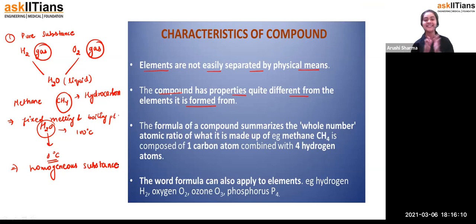So right now, students, these are the properties of the compounds which we can see here. Pure substance. Secondly, fixed ratio. Can't separate them out by physical means. Properties are not the same for elements and the compounds. We can find out their atomic ratio properly. Fixed melting and boiling point. Homogeneous substance. Why homogeneous, students? Because now we are going to see the mixture.